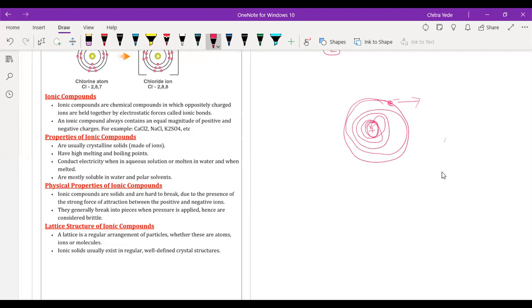But it does not happen generally. Why? Because the amount of energy which is released by the electron is again absorbed from the surroundings. That's why its energy remains constant, and that's why it revolves in a fixed path.